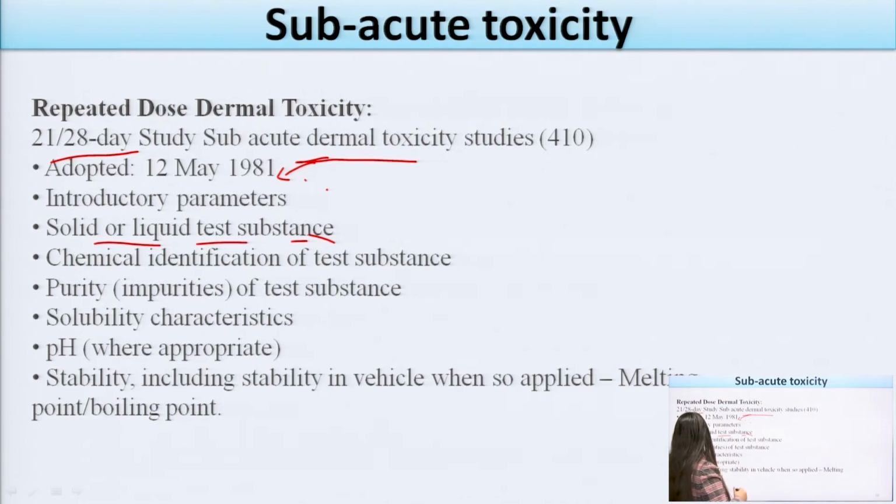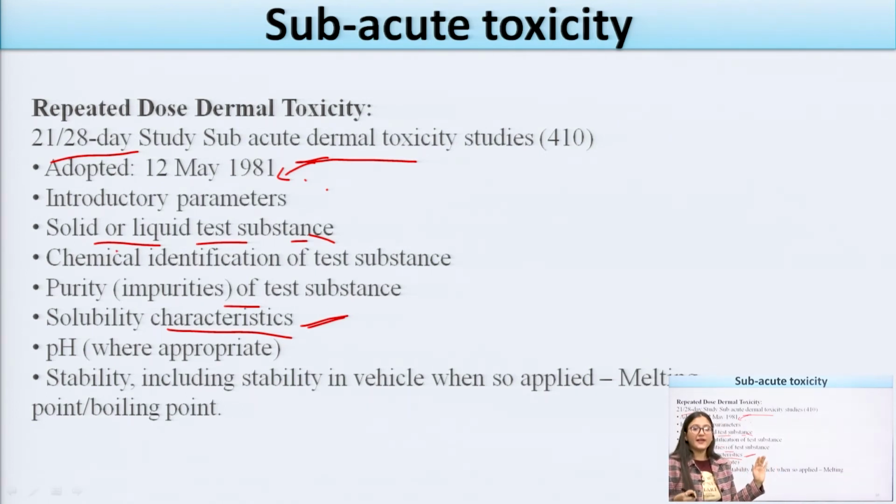Third one is purity. We can check the purity of the test substance through the dermal toxicity study. Then the solubility parameter, whether the drugs are soluble, because as we all know, in the dermal toxicity study we have to apply the substance over the skin, topically, so the penetration power is very important. This is a very important parameter for determining dermal toxicity.